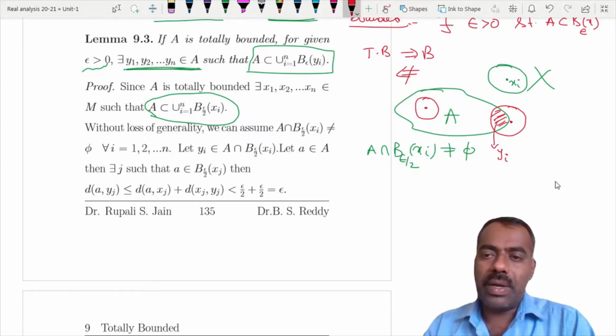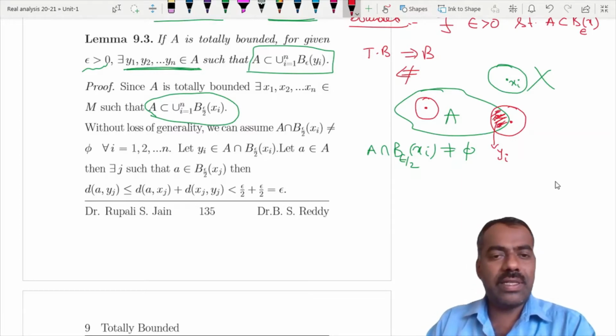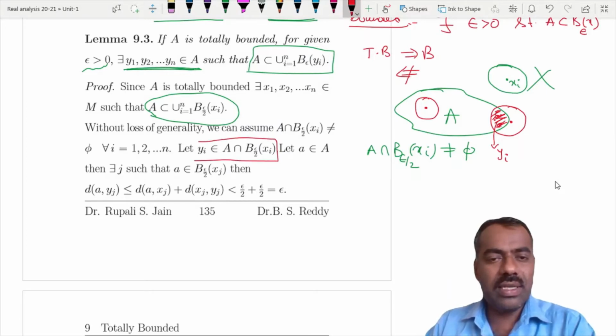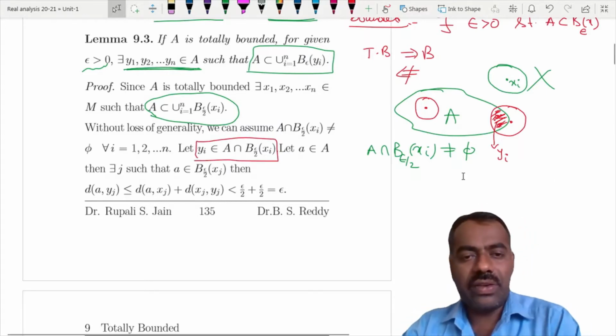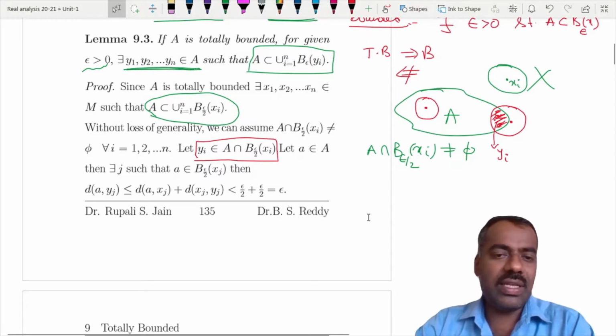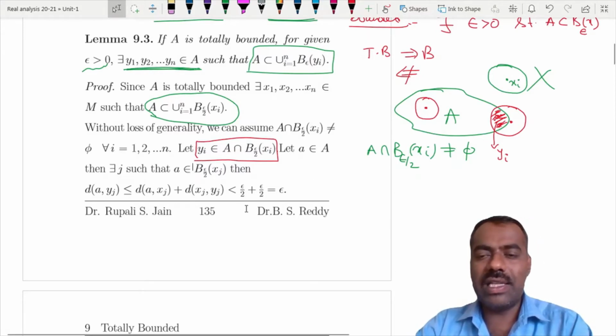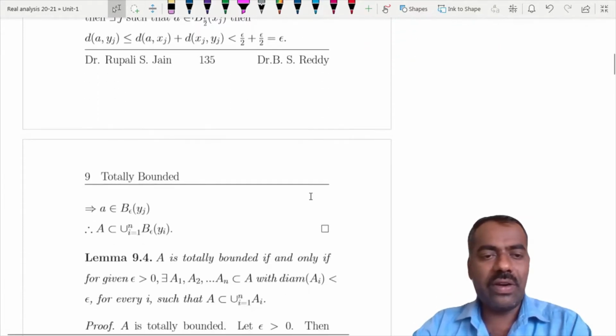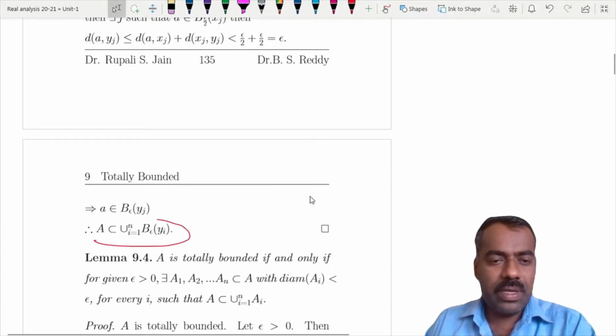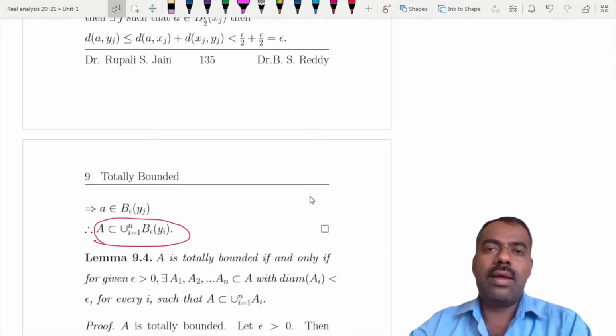But if some portion of the ball is outside A, then we take an element which is in the intersection. So take yi belonging to this intersection. Then using the triangle inequality and so on, we can easily get that A is covered by the balls B(yi, epsilon).